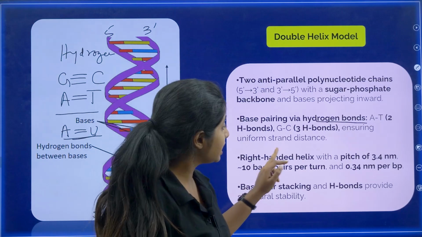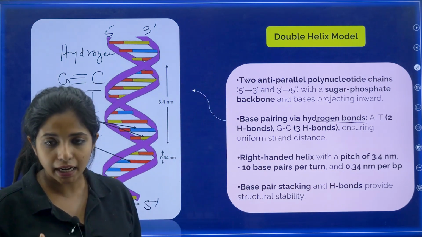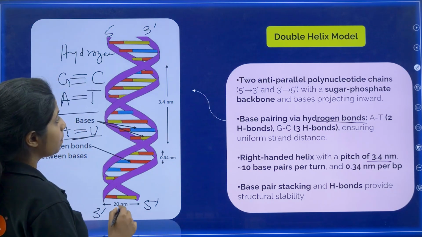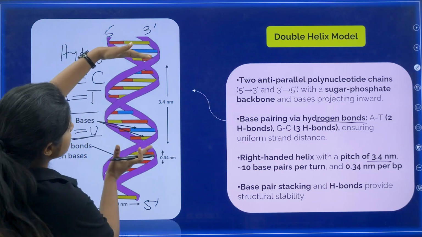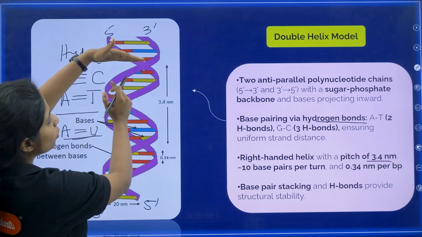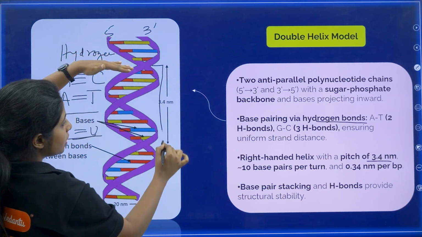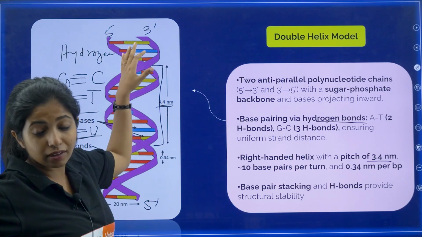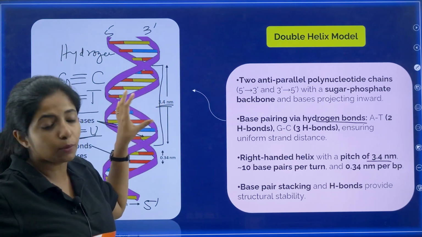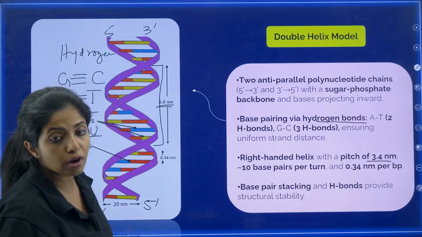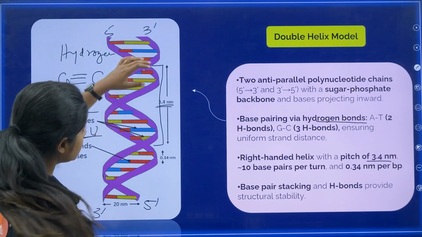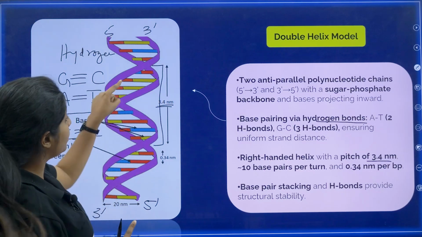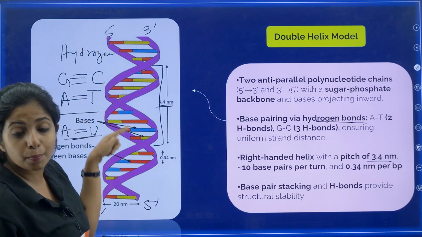Now next thing, right-handed helix. There is a right-handed helix, and the pitch is 3.4 nanometer. What do you mean by a pitch of 3.4 nanometer? This is the pitch where you get one whole helix, my dear children. I will count this whole thing as a helix, and its pitch will be 3.4 nanometer. In this particular helix, you will find 10 base pairs. There will be 10 things like this. These are known as base pairs.